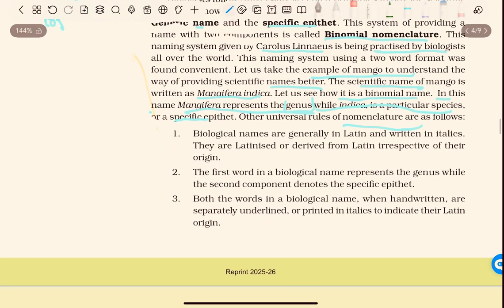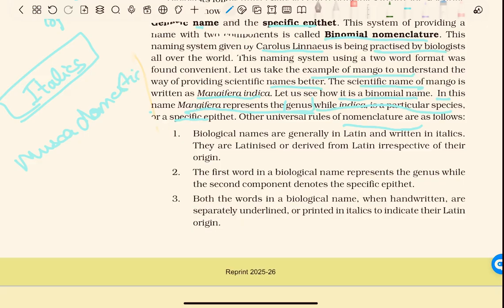Biological names are generally Latin and written in italics. In books they are in italics, but you cannot write in italics in your notebook. So after writing Musca domestica or any scientific name, it is wrong to write them like this.